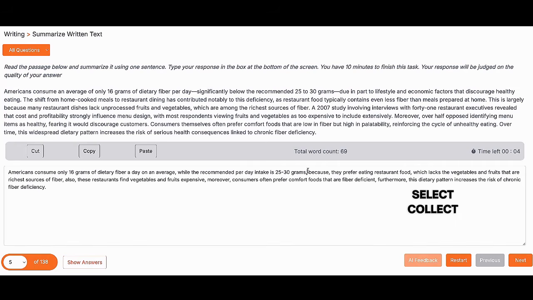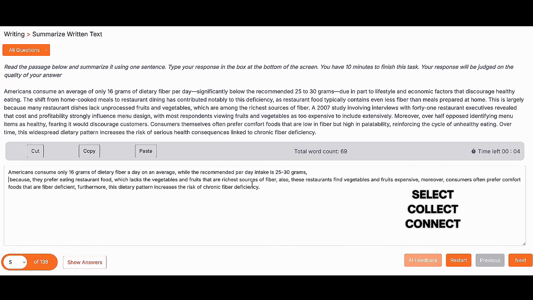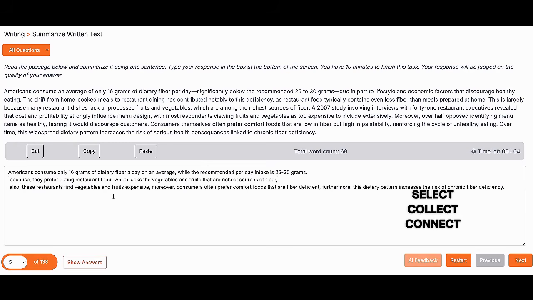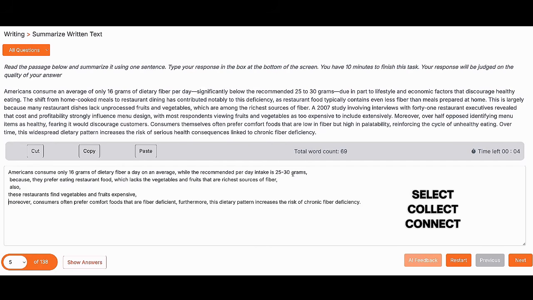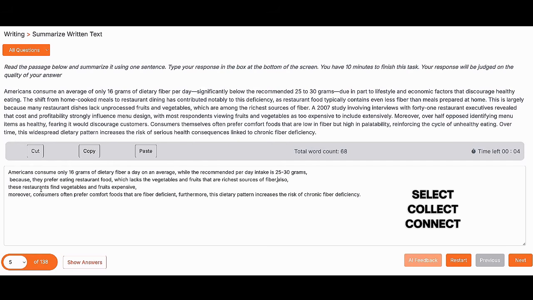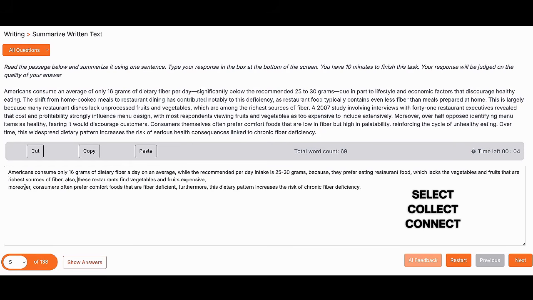After collecting those points, we have used connectors. You can see the connectors are here. Without connectors, it looks like this. These are the connectors we have used, right? You can see because, conjunction, also, right? And then we have used moreover. So these are all the connectors we have used. So using the connectors, we have connected these small sentences into one single sentence. So that's what we have done.